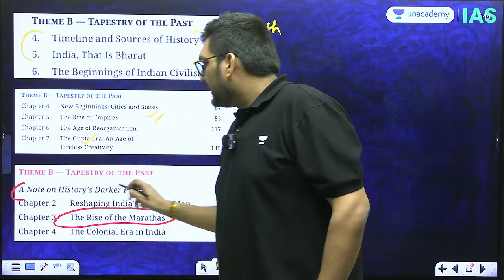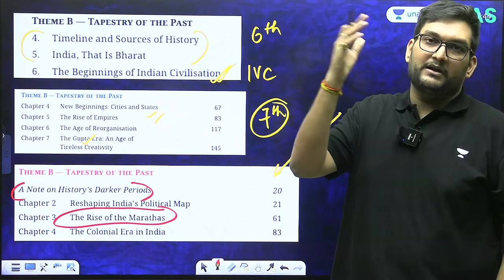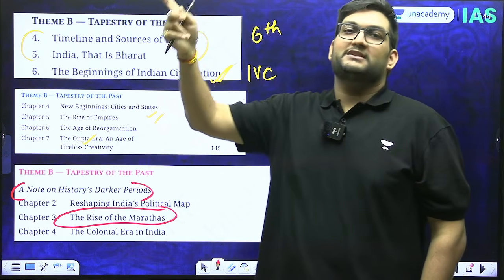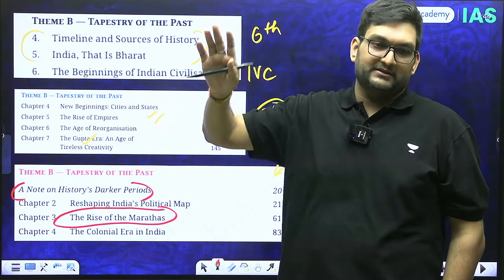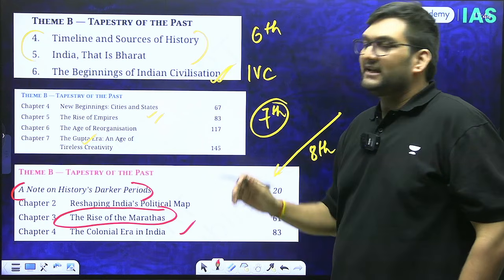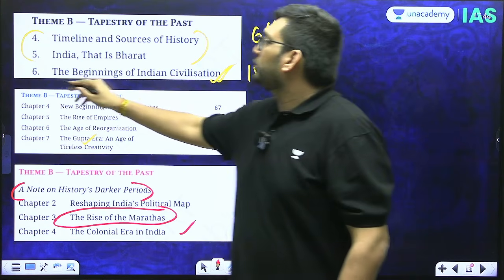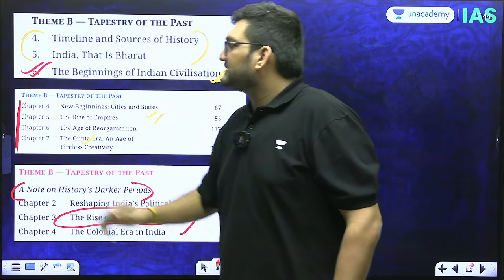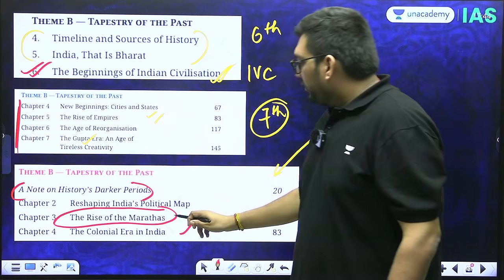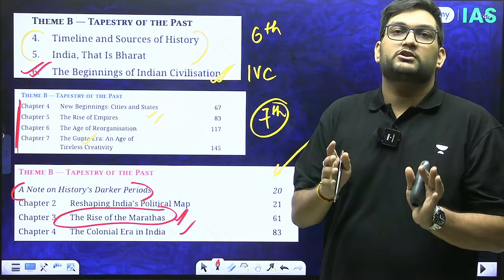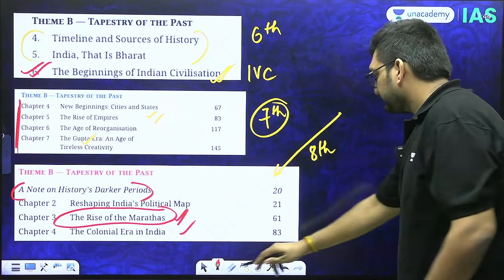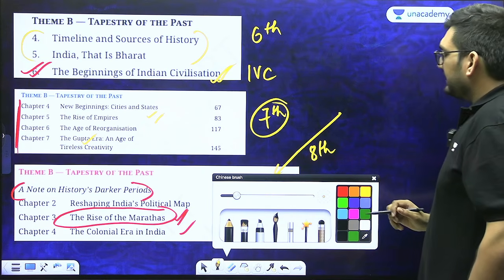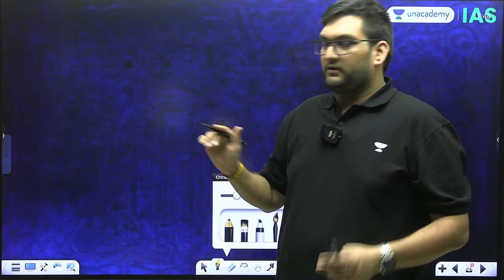This is a problematic aspect which people have talked about, the perception changing. Again, no need to get politicized in that regard. Colonial era is there. But I would recommend that you go through chapter number 6 out of the 6th class NCERT. All these chapters, theme B in 7th is good, and going through is a must. So then what should be your strategy? See, your strategy should be very simple and straightforward.